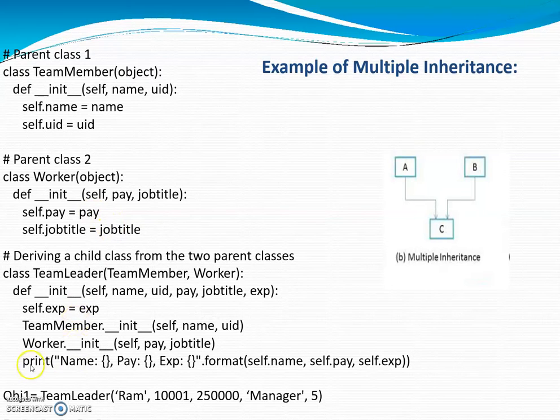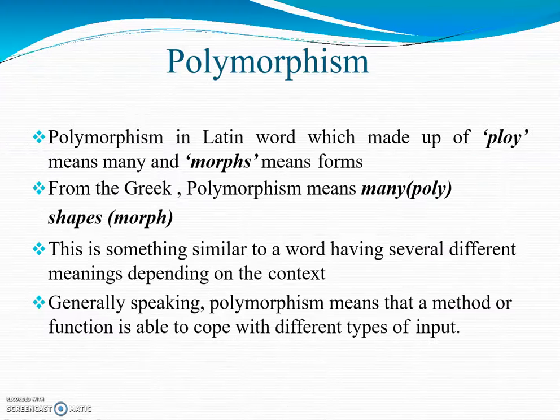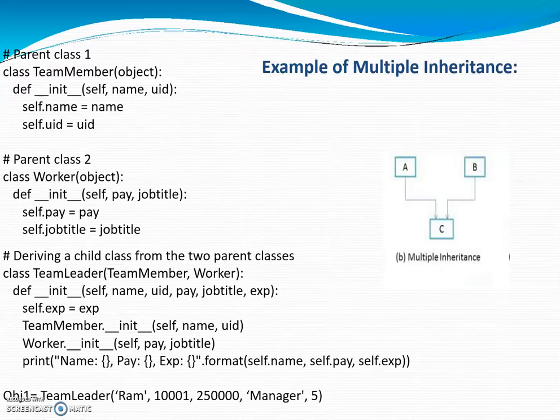And next I am just printing the name, pay and experience on the console. So it will print name as Ram, pay as 2,50,000 and experience as 5 on the console. So this is all about inheritance.